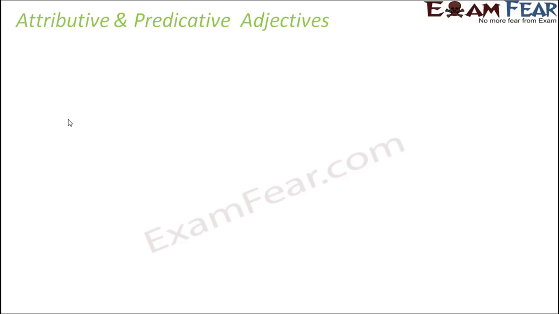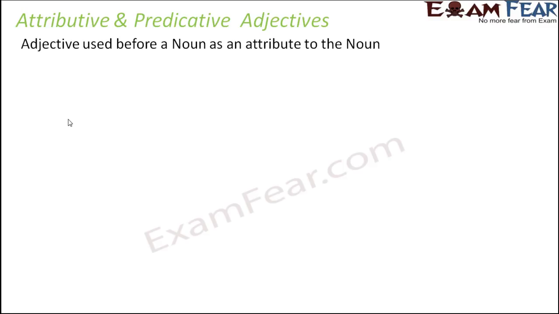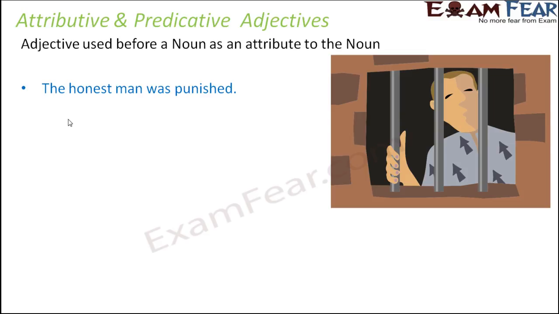Now, when we talk, we see that adjectives are used in two different ways. One is attributive, the other is predicative. So what do we mean by these? An adjective used before a noun as an attribute to the noun is said to be used attributively. Now, did you understand it? I'm sure not very clearly. So let's look at an example to understand it better.